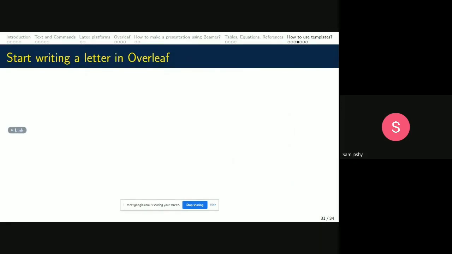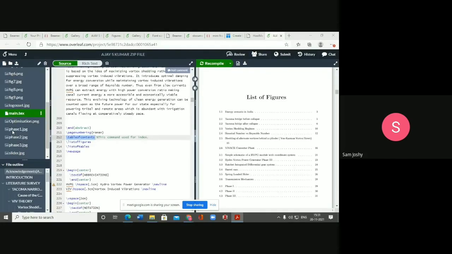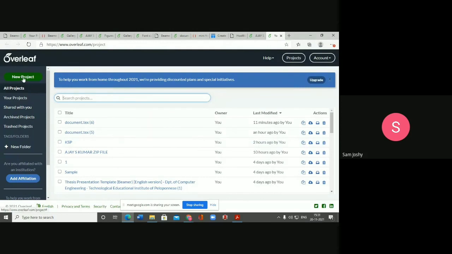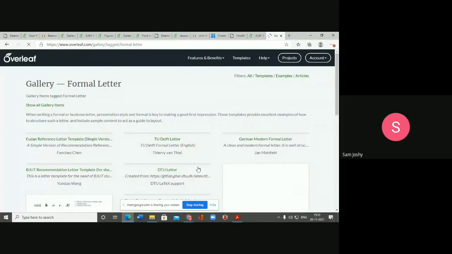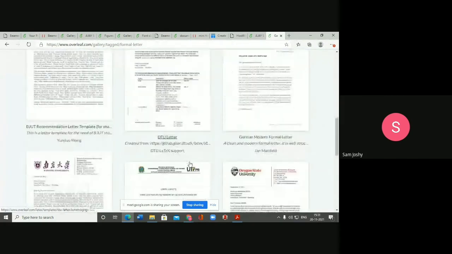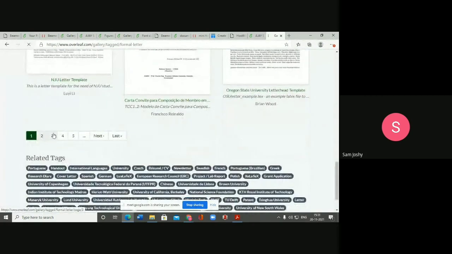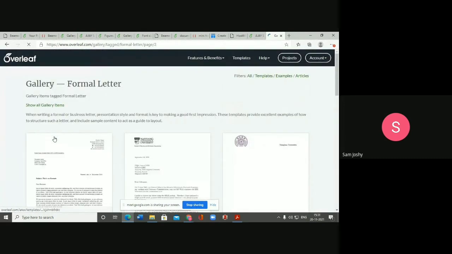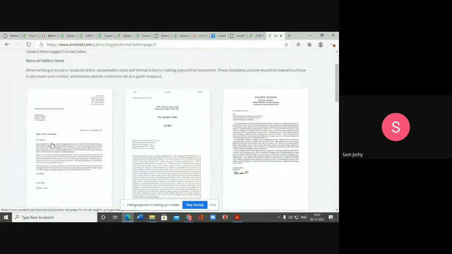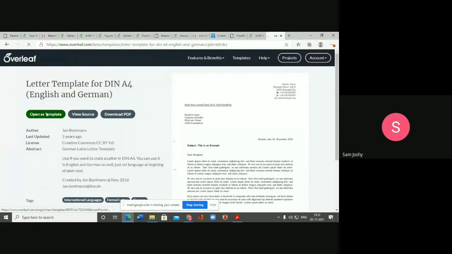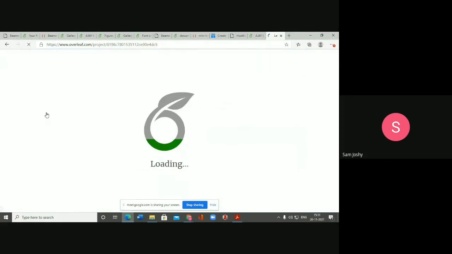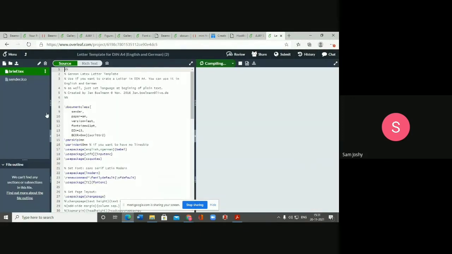For a beginner, you can start writing a letter with Overleaf. For example, if you click into that Overleaf account, you can start a new project. You can select a letter. There are enough templates, from which I have seen a good template on the second page. If you click on this, that template can be opened in Overleaf and we can work on it and have a professional looking document.